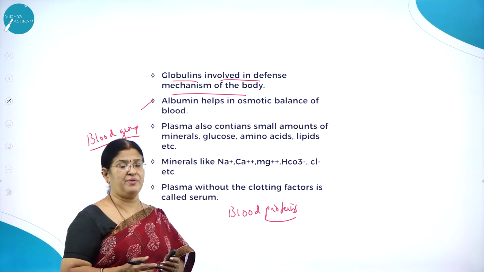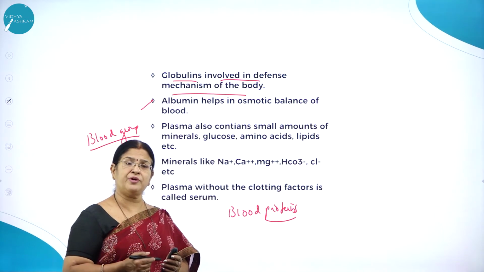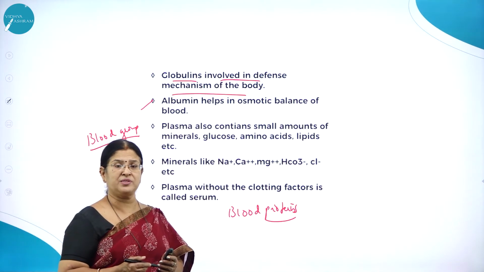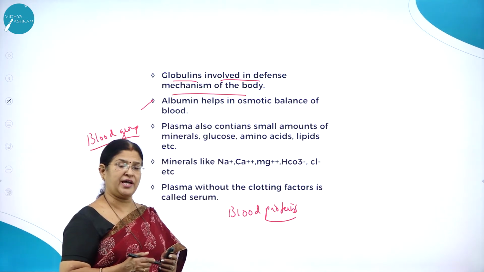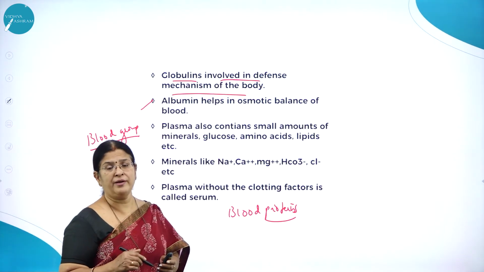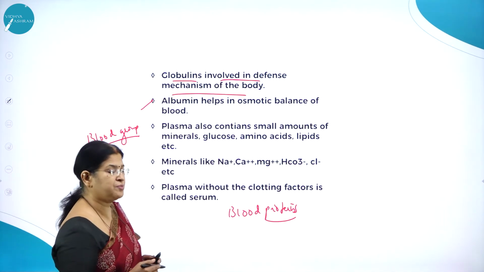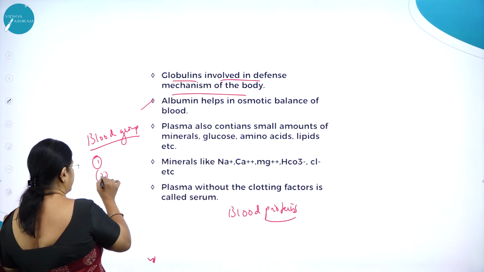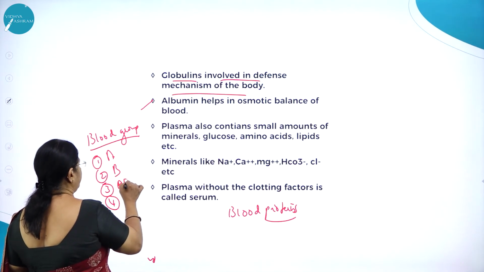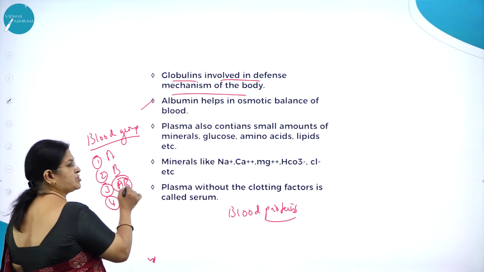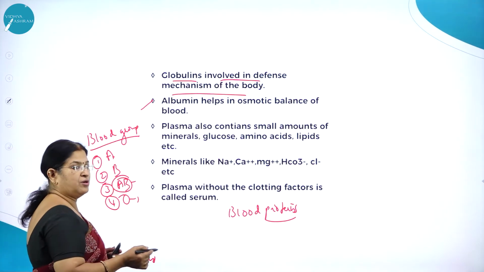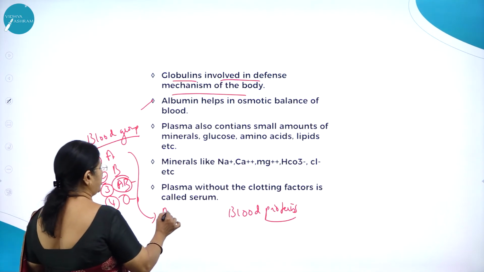If there is mismatching of blood and blood clotting, and we are going for a blood transfusion to save a person and not to kill a person, then in that case, if mismatching happens, definitely the person who is donated with the blood is going to die. That is the reason why we should be very careful about blood groups. As we already know, there are 4 types of blood groups: A, B, AB and O. AB is called the universal recipient and O is called the universal donor, right?